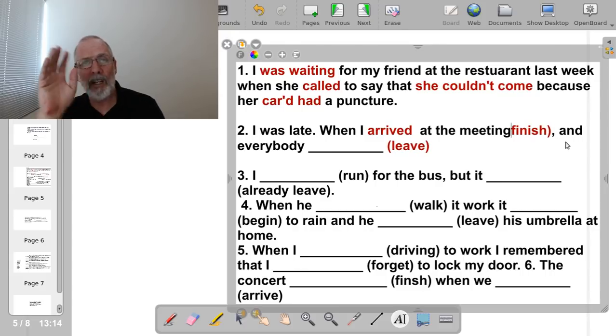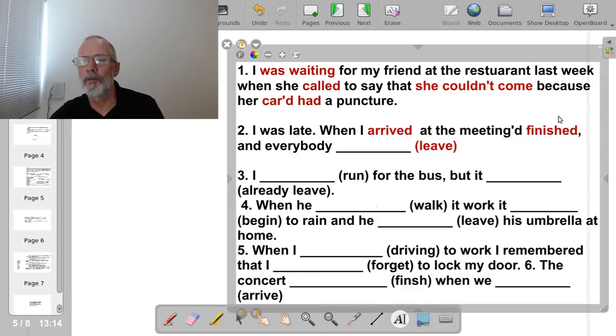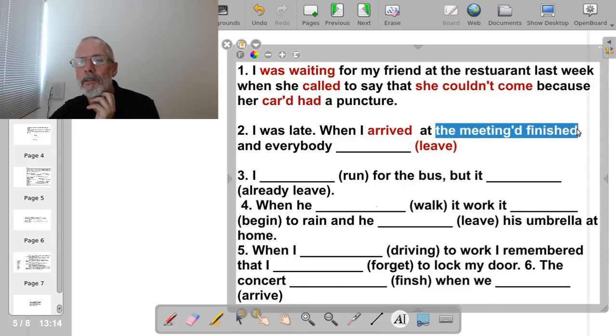The meeting, and we can contract it. So we're going to say it finished. Let's put this in red. So the meeting finished before I arrived. The meeting finished and then I arrived.